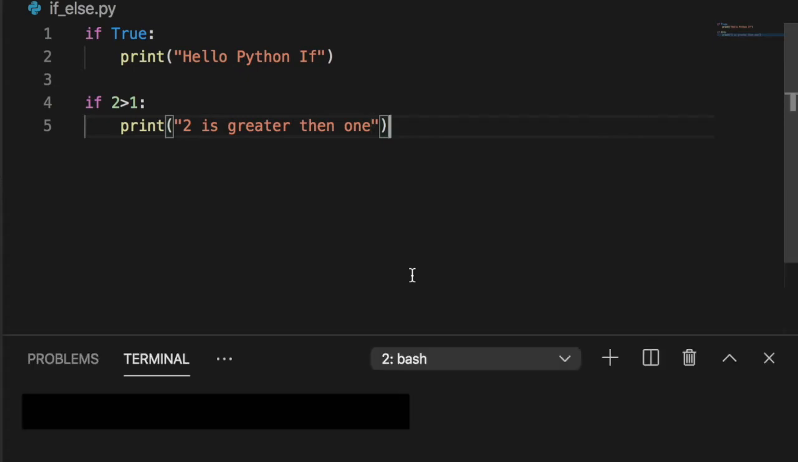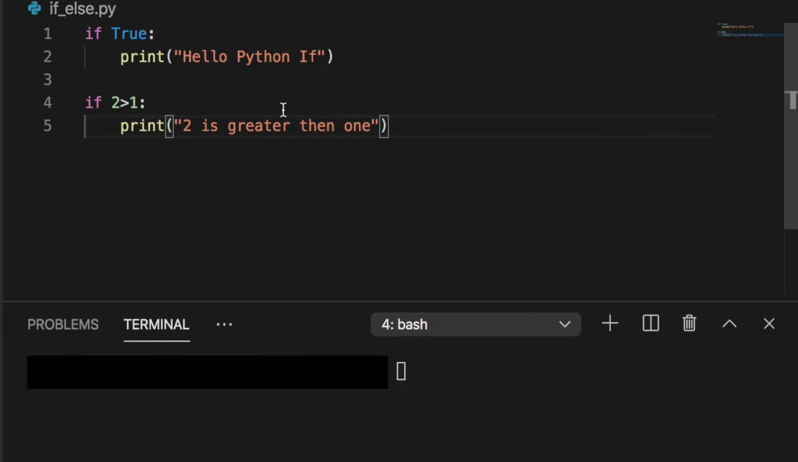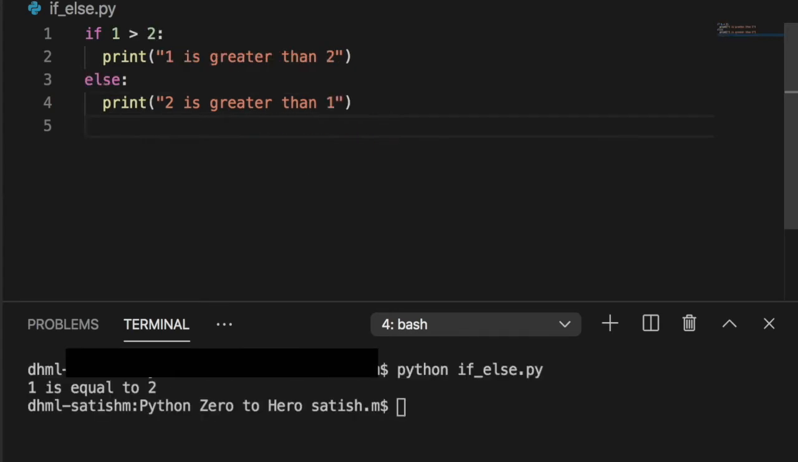Side note here, execute this piece of code. The print statement provides us the ability to print anything in Python. Like I want to print hello Python, I can do it by just invoking the print function. Let's move to the topic. The else statement will be executed if the if expression is false. Like in this example, 1 is not greater than 2, so the code inside the else statement will be executed.